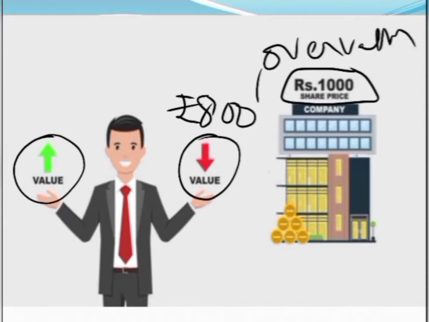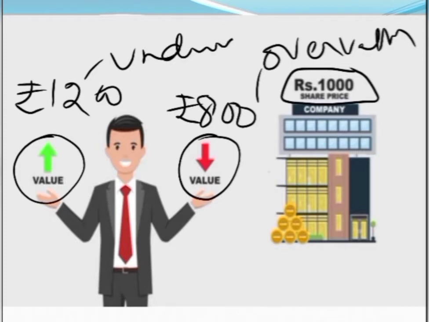On the other hand, the trading price is rupees 1000, you have to pay 1000, but the actual value or the present worth of that share might be 1200. So in order to acquire the share worth rupees 1200, you have to pay just 1000. So it is a case of undervaluation. These concepts, whether the share is undervalued or overvalued, play an important role while taking an investment decision.